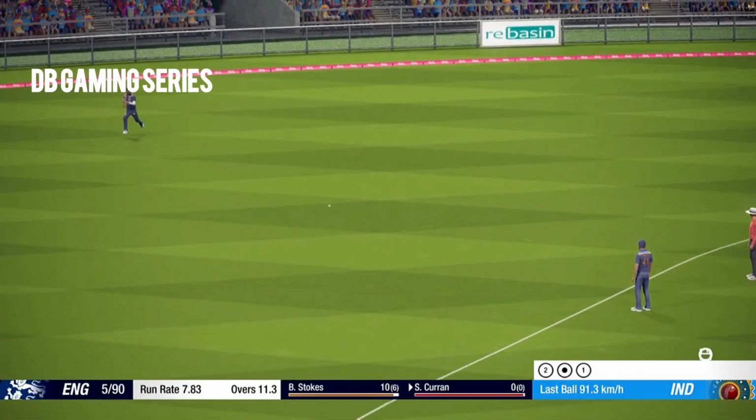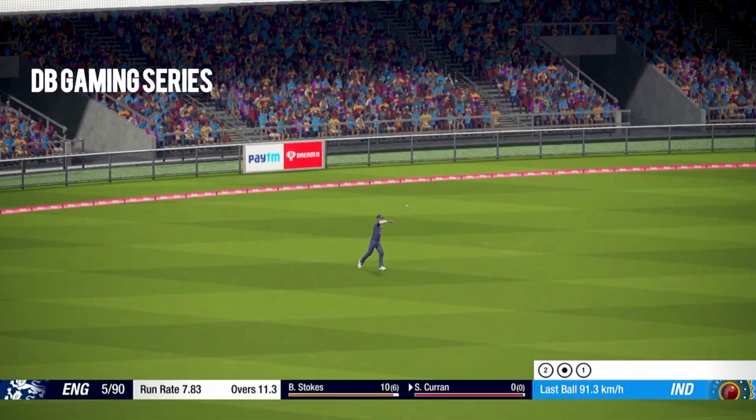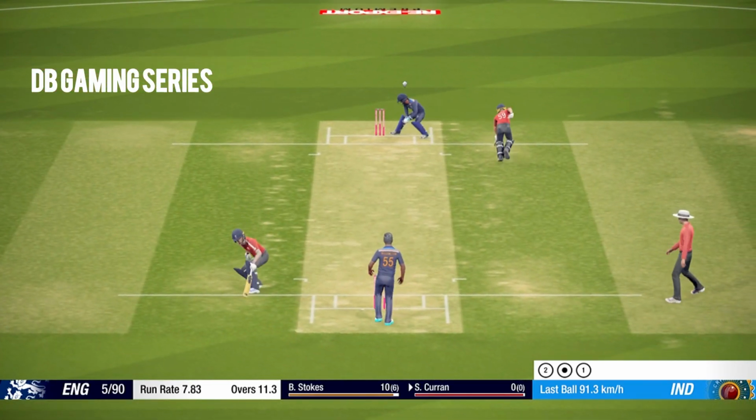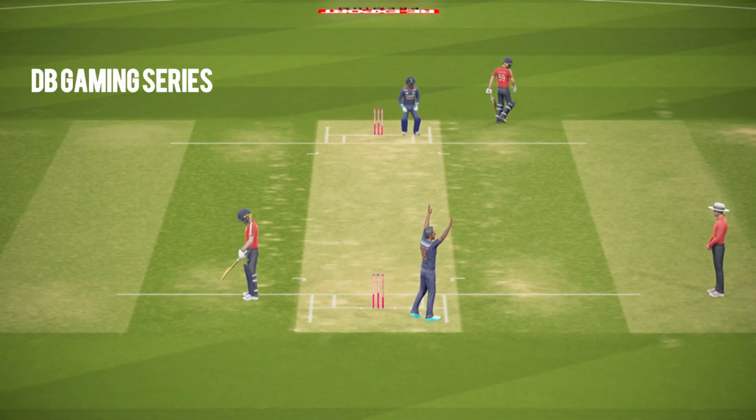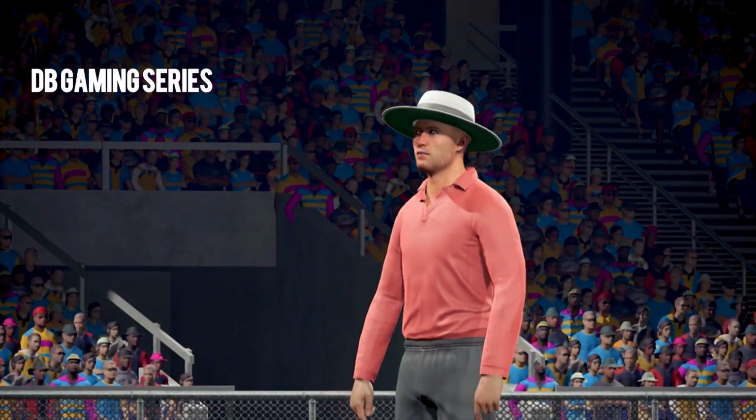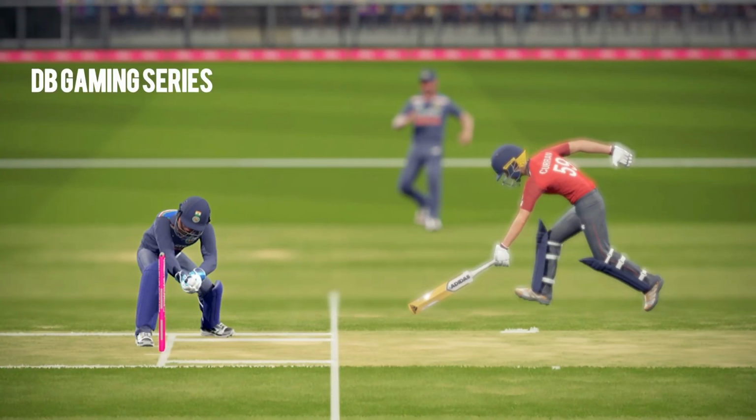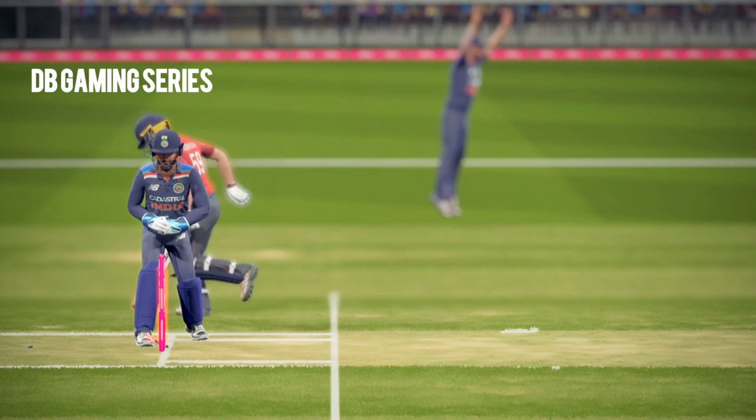Sam Curran sweeps on his first ball. He sweeps it straight to the fielder. Call is for the double. I'm not sure this is a good call whatsoever. And no dive, and I think this is gone. I think England have lost their sixth wicket in a very cheap manner. Yep, that's gone. That is gone.